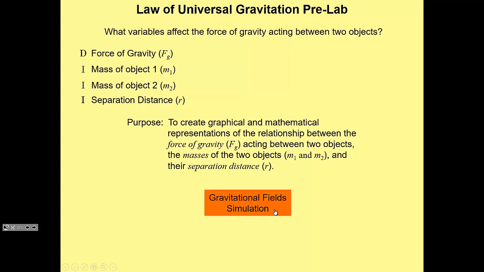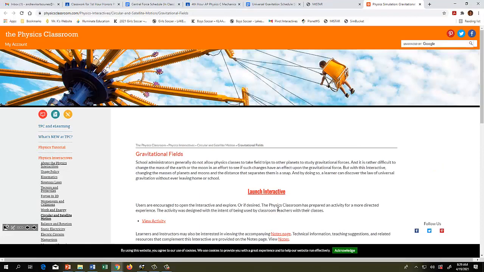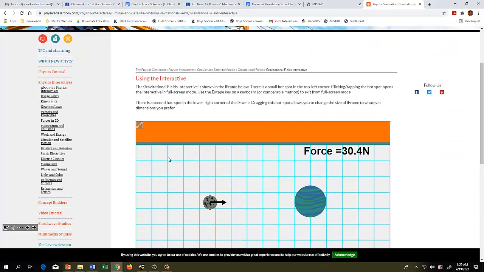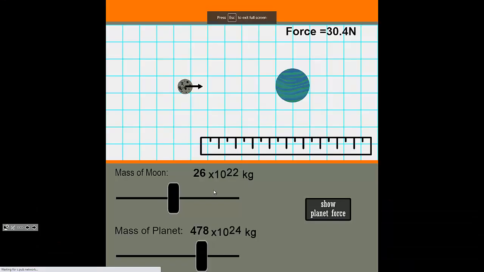So the first simulation we're going to use is on the Physics Classroom. It's called a gravitational field simulation. When you click on the link, which is on your schedule doc, you can open up the simulation, make it fill the screen, and you'll see that this is more of Isaac Newton's idea. Here's a planet, here's a moon, which could be in orbit with the planet. Here's a ruler to measure the separation distance. I'm not really too concerned with that.